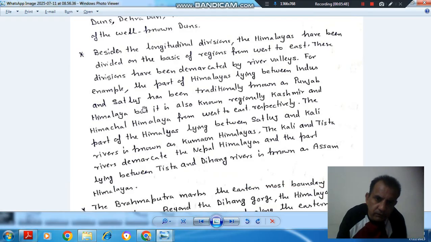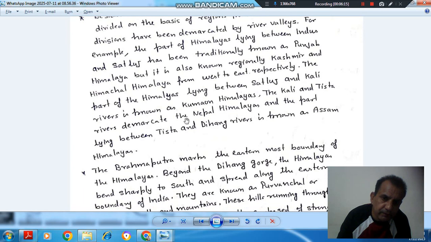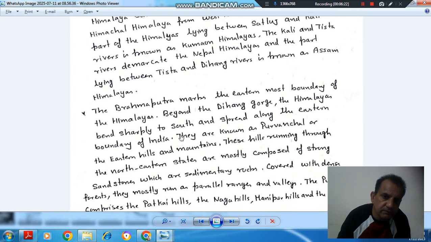So here, the part of the Himalaya lying between Indus and Satluj has been traditionally known as Punjab Himalaya, but it is also known regionally as Kashmir and Himachal Himalayas from west to east respectively. The part of the Himalayas lying between Satluj and Kali rivers is known as Kumaon Himalayas. The Kali and Tista rivers demarcate the Nepal Himalayas. The part lying between Tista and Dihang rivers is known as Assam Himalayas.